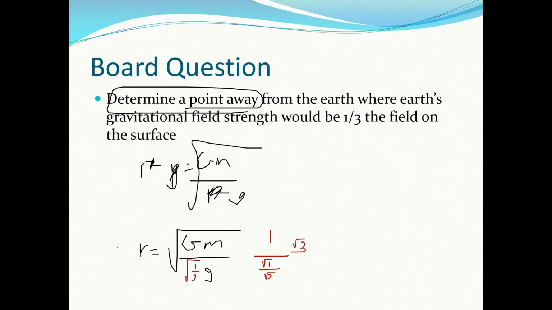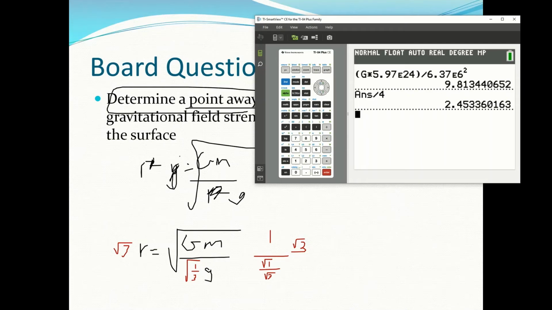So my radius is going to be square root 3 times bigger. So all I would have to do to actually find that radius is take the radius of the Earth and multiply it by square root 3. And that's how far away I would have to be to do that.